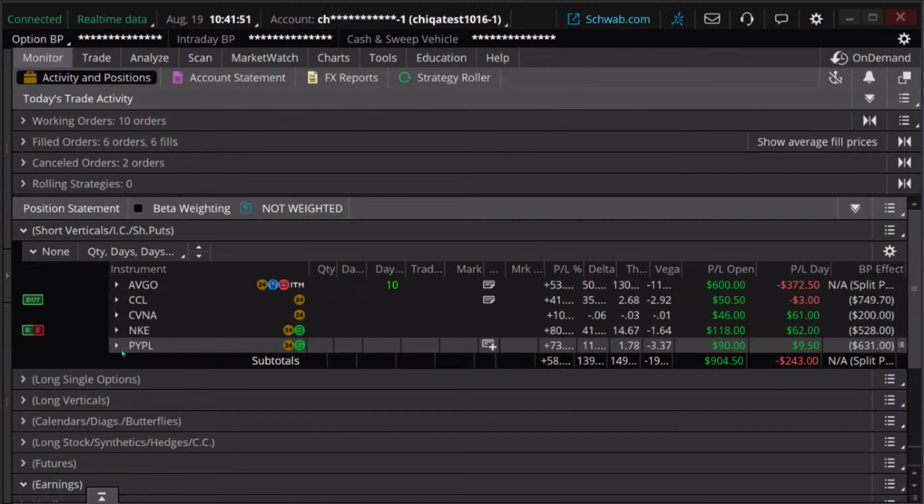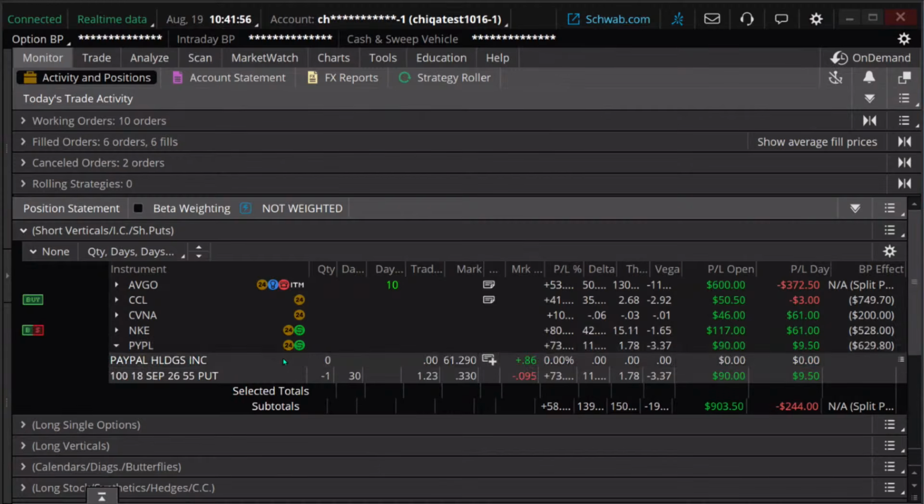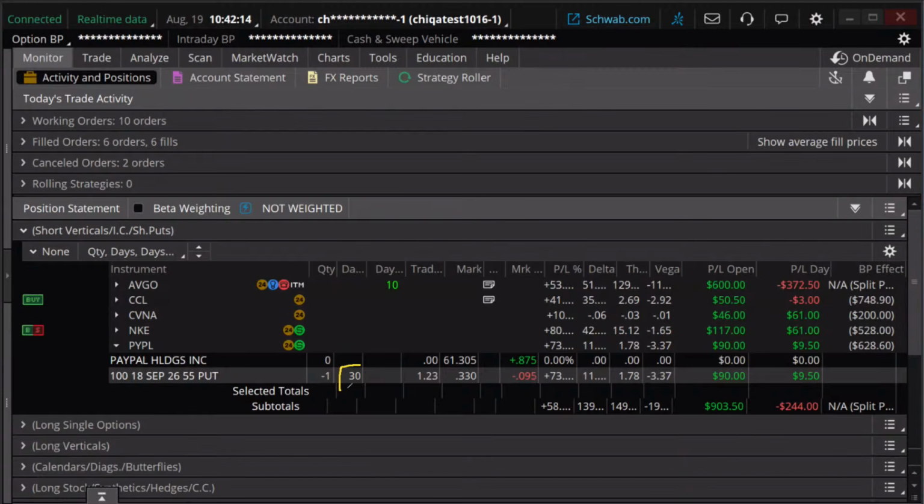Now, I'm getting low on time. Let's do one more. I've got PayPal. Here's a short put on PayPal. My management on this is going to be similar to some of the things I've said before. Unlike the wheel strategy where we're willing to get called out, that wasn't our goal on this. So when we get to about a week to go till expiration, we're probably going to just look to get out of this. We still have 30 days.